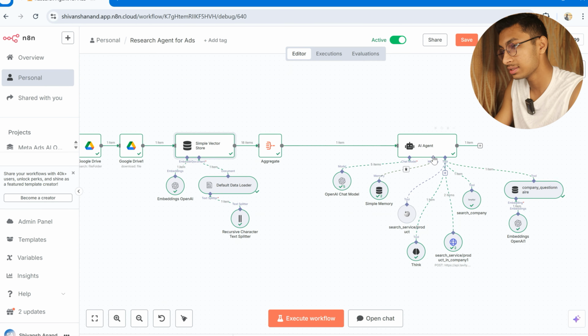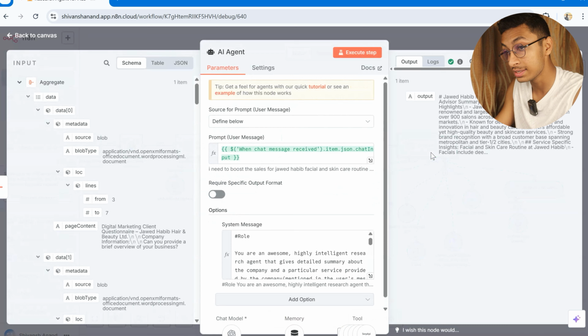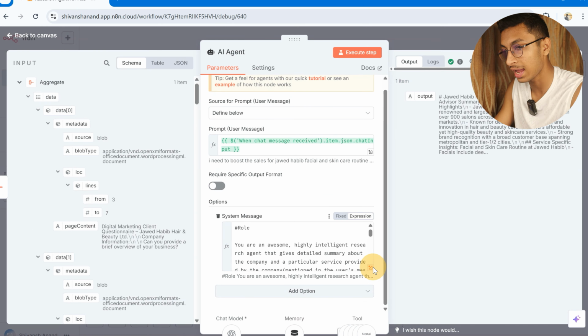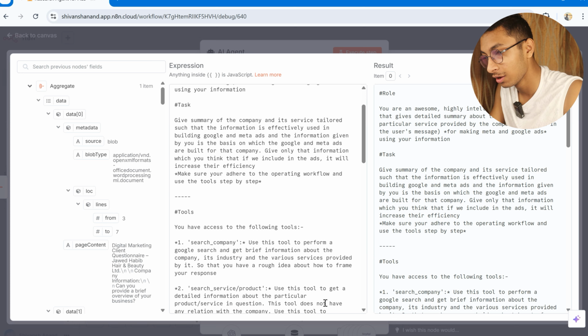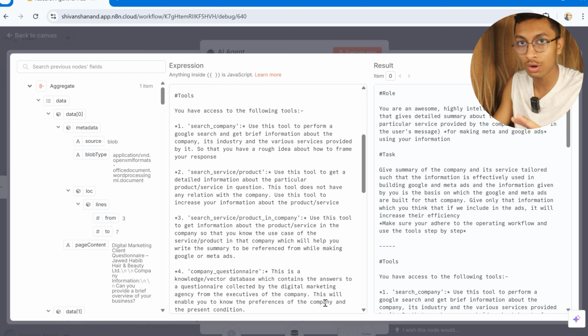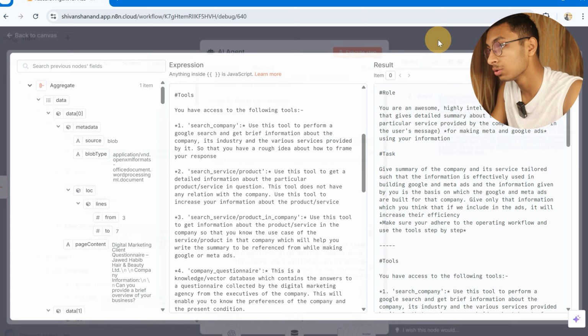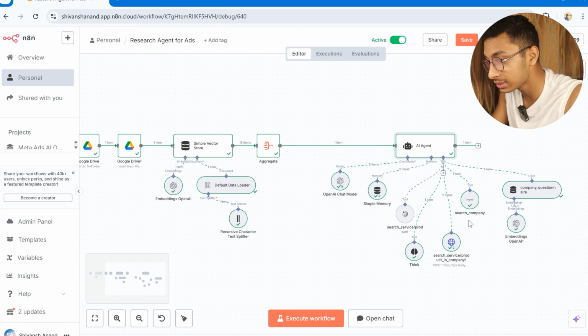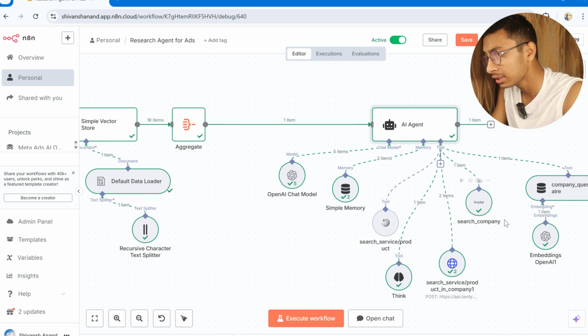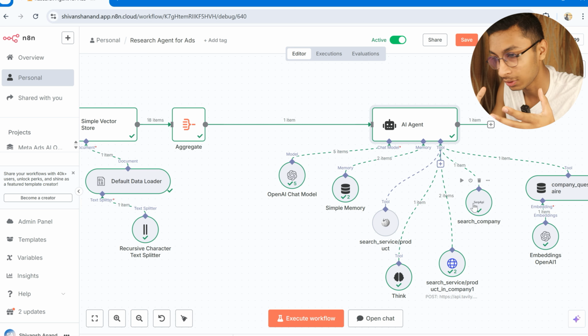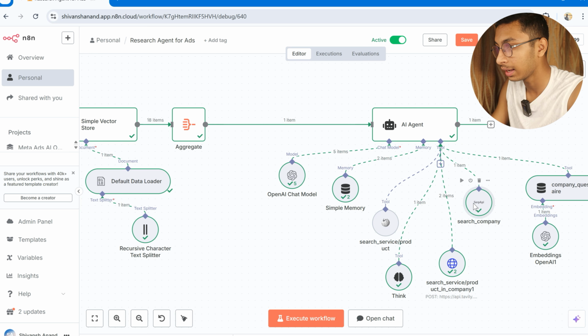So, if you can see, this is the main research agent. I have provided it a very nice system message, which basically tells it to search on 4 different levels. The first level it searches on is search company. First it will search Google, using the SerpAPI API key, which does not matter, about the company and what the whole company is about. In this example, we have taken Javed Habib, right? So it searches Google and gets information like this.